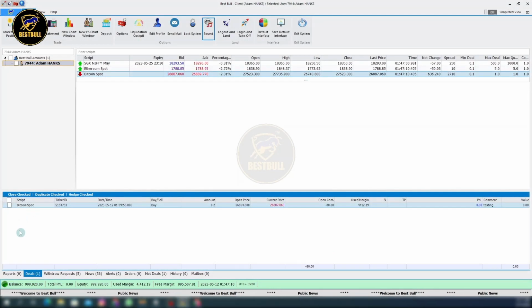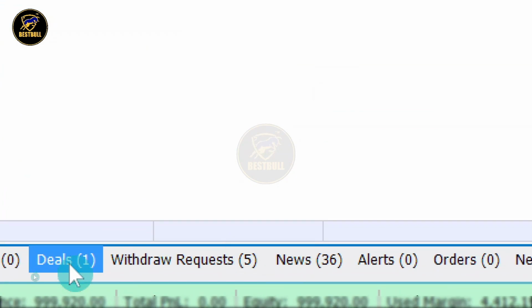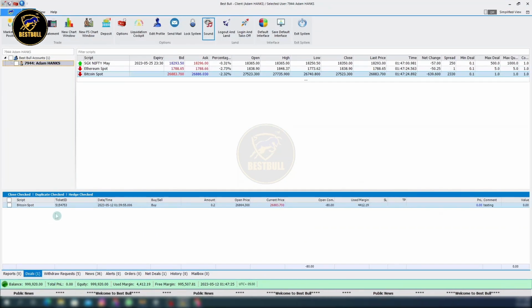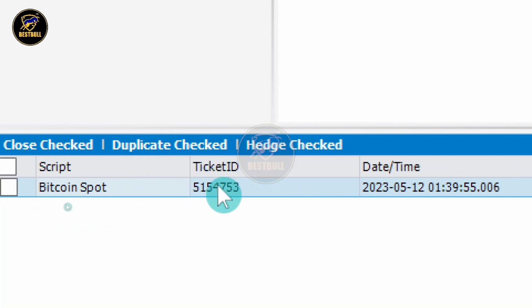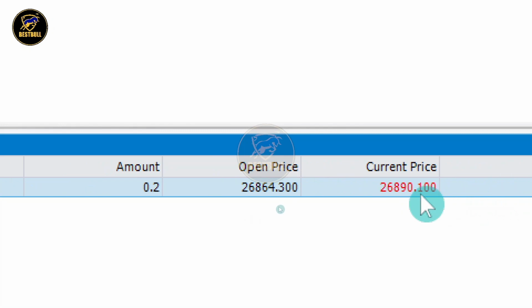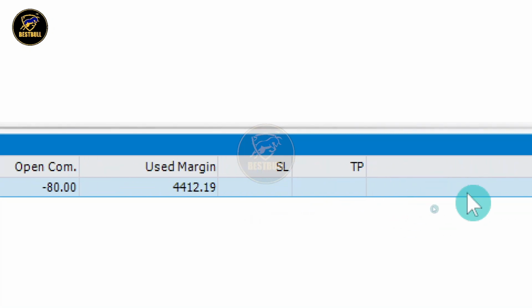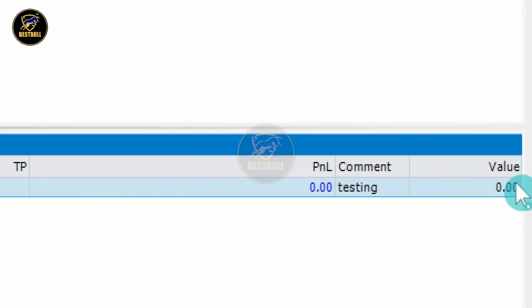Method 2. Navigate to the bottom of the page and locate the Deals tab. Click on the tab to access your open deals. Here, you will find detailed information such as script name, ticket ID, trade date and time, trade type, quantity, open price, current price, commission charged, used margin, stop loss and target price, profit and loss, and comments.